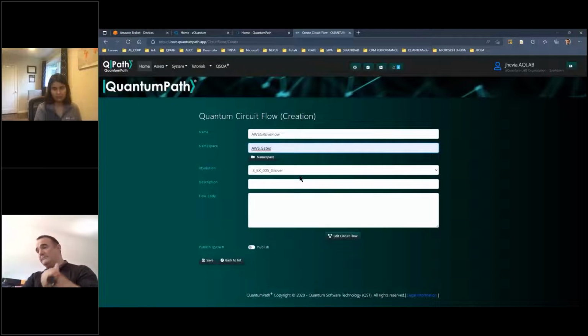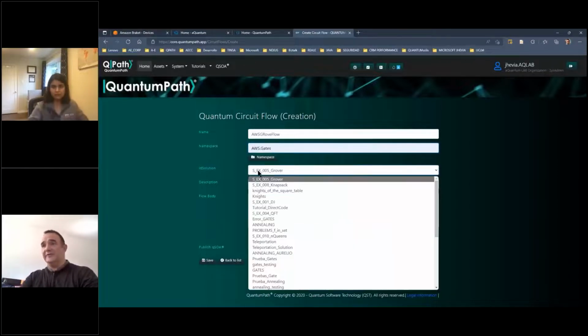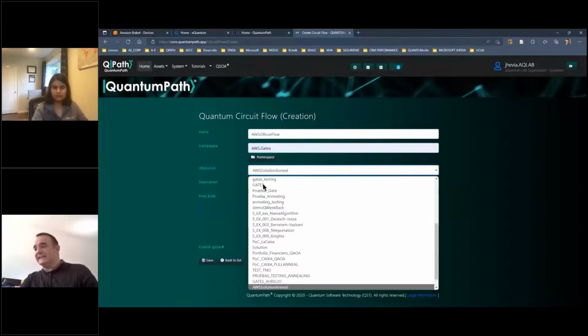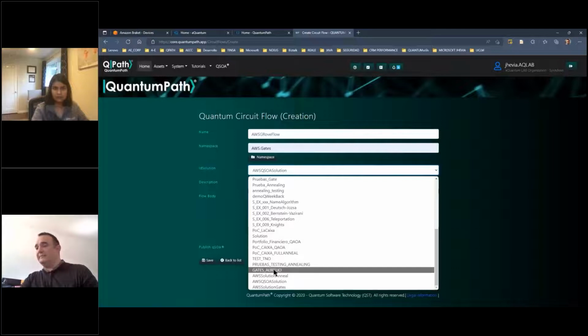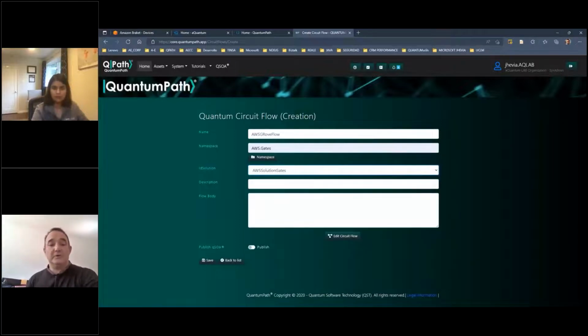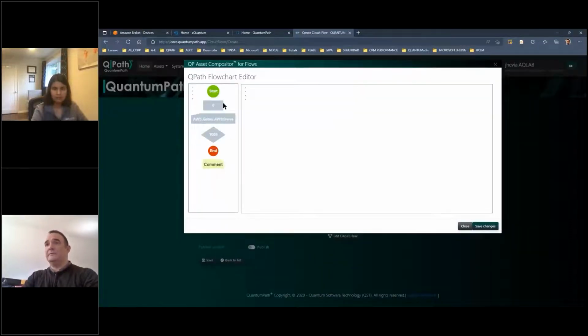If you are working in big teams, this is a really good practice to identify the taxonomy of each object. And for the solution, let me select again the solution we have created before that is connected to the QPU of the Braket gates, okay? Then I click on edit flow, and here Quantum Path assists me in the creation of the flow.